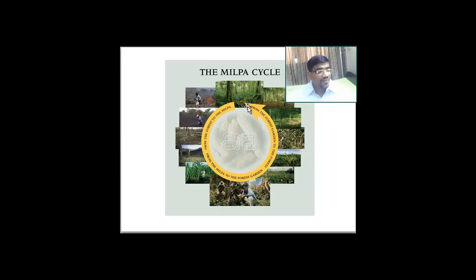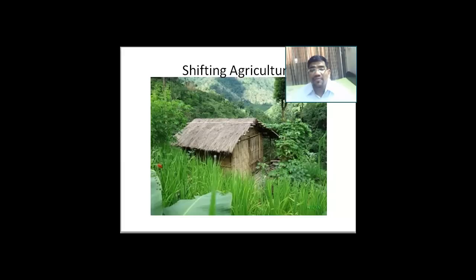And with this, we will come to the next heading of agriculture that we have to see. Before we reach the next heading, here we are showing you the standard of living of the people who are involved in slash and burn agriculture. This is the house of a person practicing slash and burn agriculture in the northeast. So you can see the people are very near to nature. The level of living is quite low.